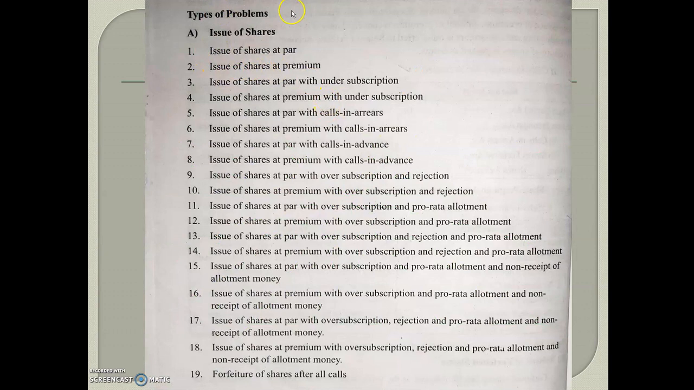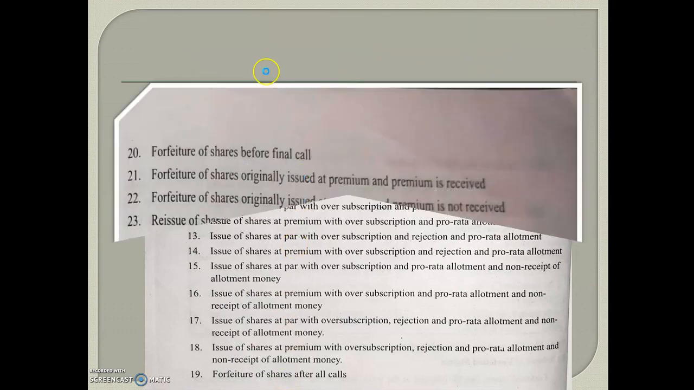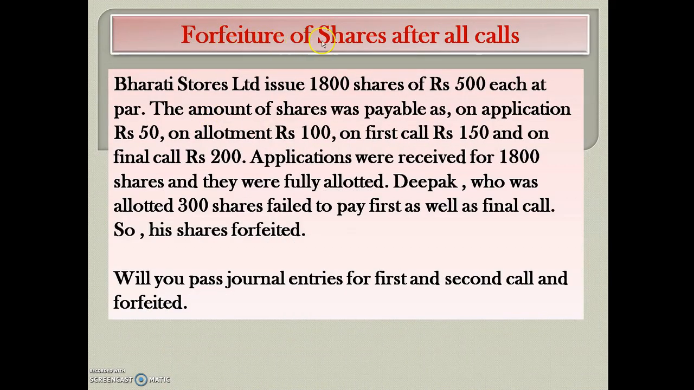See here, types of problems. Here we have already completed all these points. So today we are on the 19th, that is forfeiture of shares after all calls. What do you mean by forfeiture of shares? I have explained very well in my previous video. So see here, forfeiture of shares after all calls. See the practical problem on this.